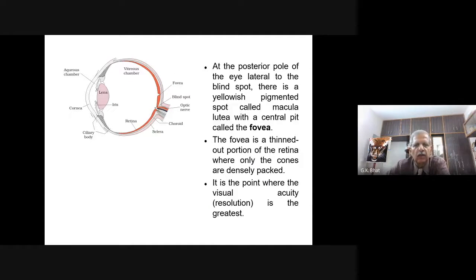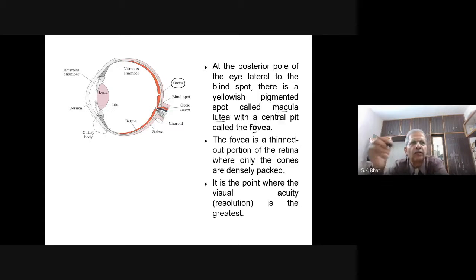At the posterior pole of the eye, lateral to this blind spot, there is a yellowish pigment spot called macula lutea with a central pit called fovea.